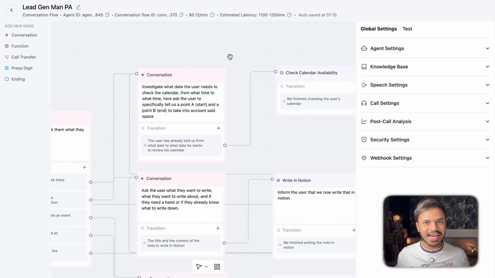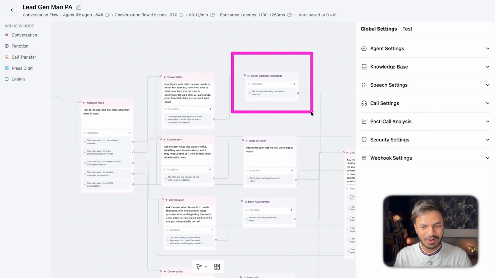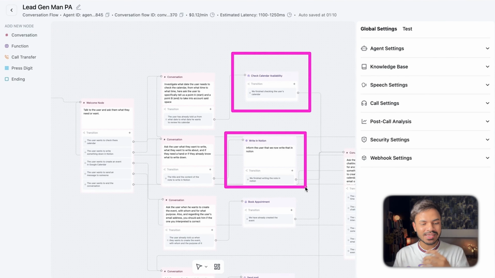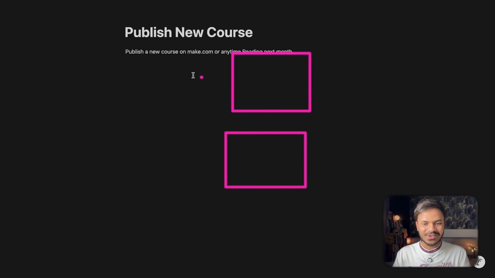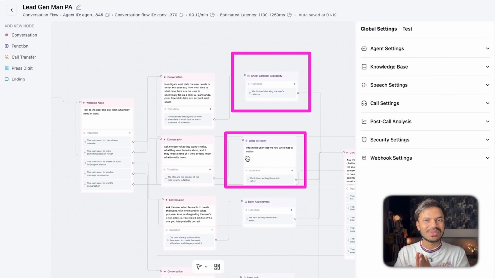But if we are inscribing all the functions in just one single state agent, for example, if we are telling our AI voice agent to check any events that have already been scheduled in my Google Calendar for tomorrow, to write on Notion if I have something to jot down, or if I want to add something in my Notion page, publish a new course, or this is the title as well as this is the content that I want to add in my Notion page. Yes, you can do all of this via call. You don't have to open Notion to create a Notion page.